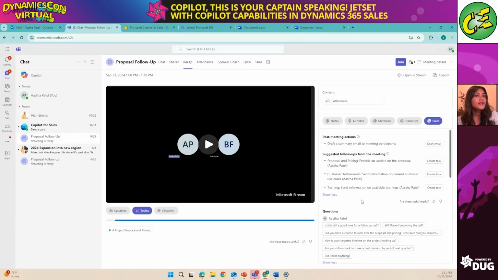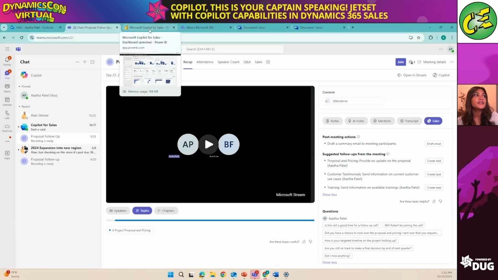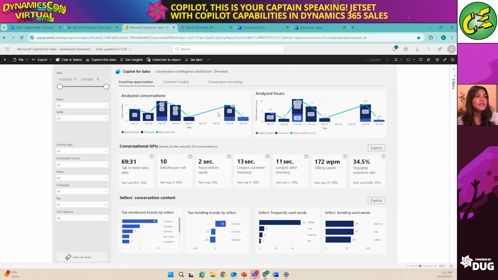Another thing that I do want to showcase is going to be a dashboard, very beneficial for managers. And this is something that's in preview for Copilot for Sales, but it basically will give you a dashboard showcasing the analyzed conversations, the customer insights, as well as the conversation recordings, telling you what the key KPIs are, not just for you personally, but let's say if you're a manager for your specific team.